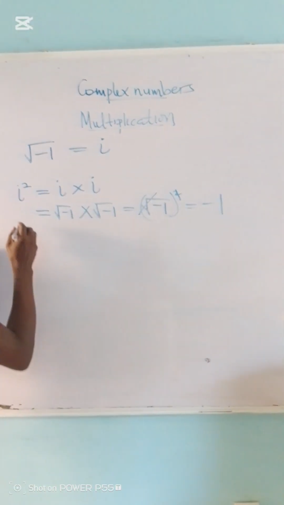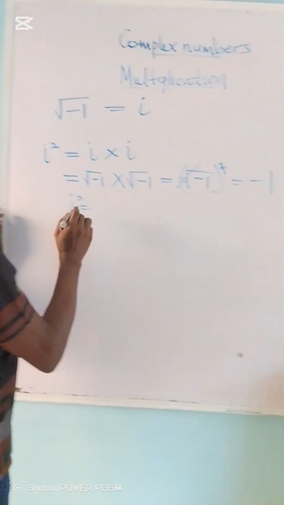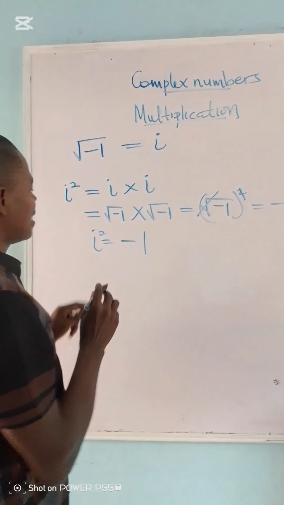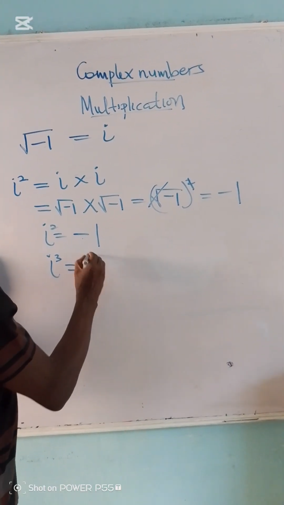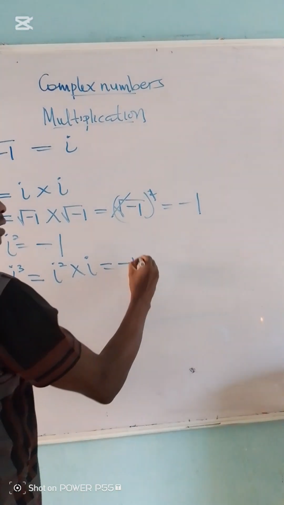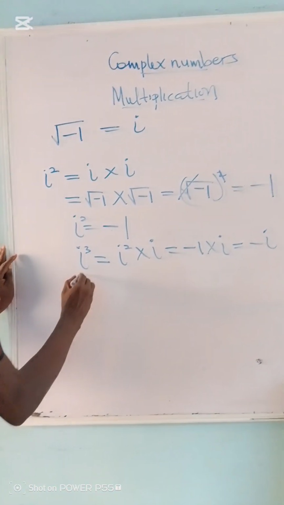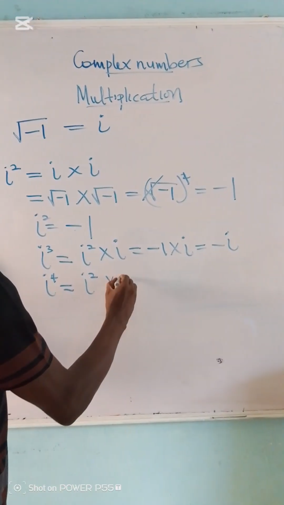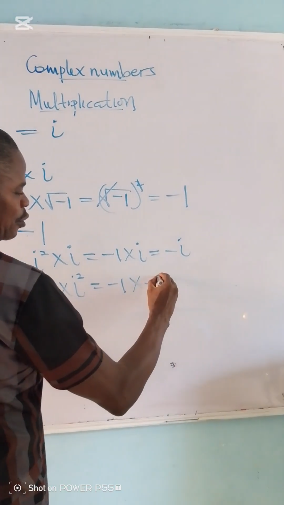So anywhere we see i squared, i squared is equal to minus 1. So we call that. And if that be the case, then i cubed equals i squared times another i, equals minus 1 times i, equals minus i. And i to the power of 4 is equal to i squared times another i squared, equals minus 1 times minus 1, equals 1.